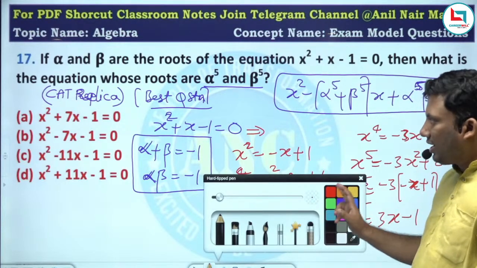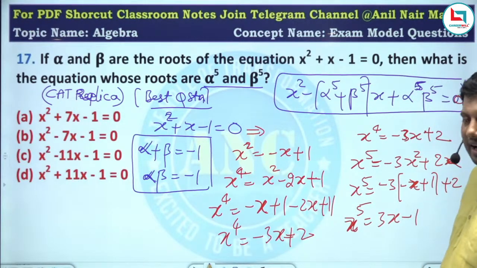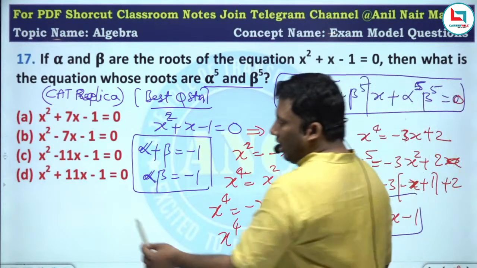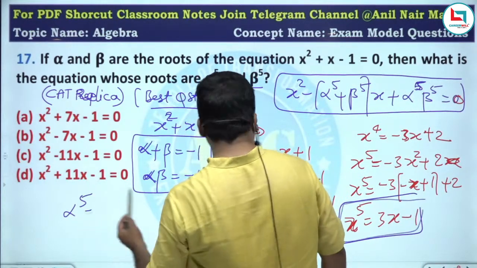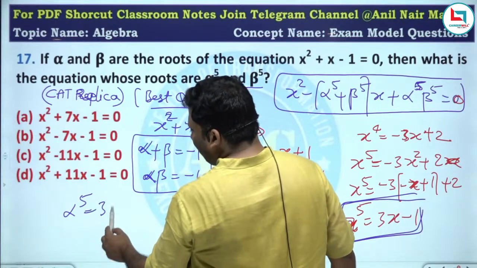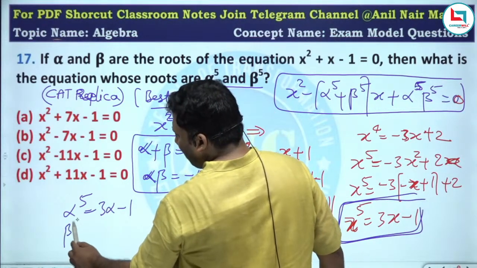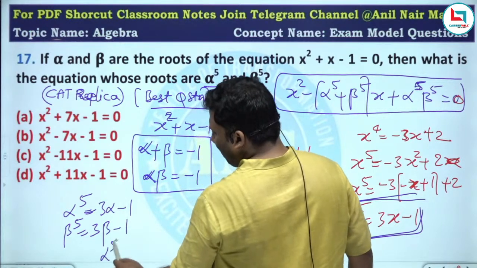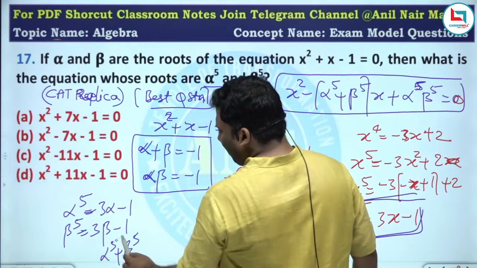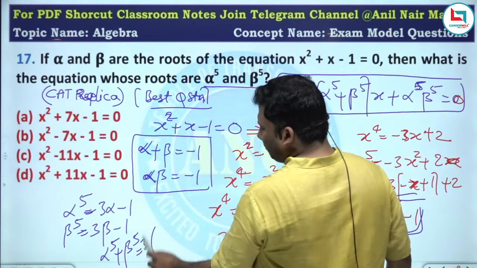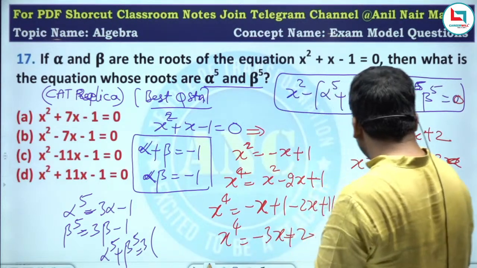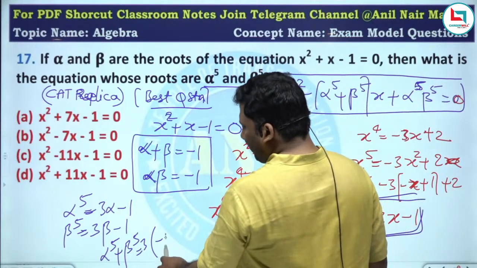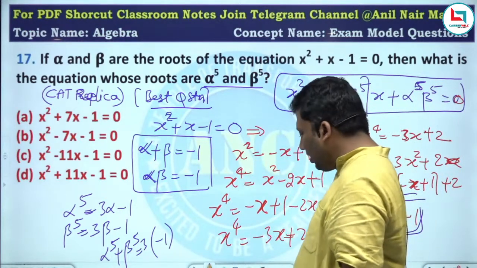I hope it is clear. From here, we will get the answer easily. X power 5 is 3x minus 1. Alpha is a root, so alpha power 5 is 3 alpha minus 1. Beta power 5 is 3 beta minus 1. So alpha power 5 plus beta power 5 is 3 into alpha plus beta. What is alpha plus beta? Minus 1. From there, you can solve it.